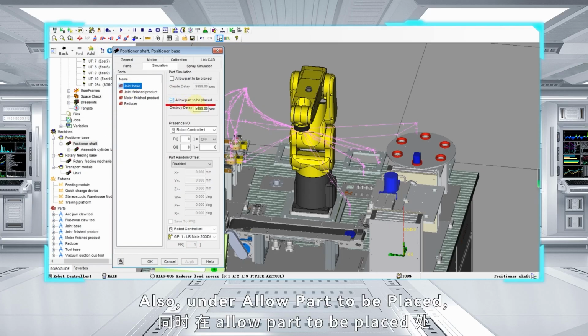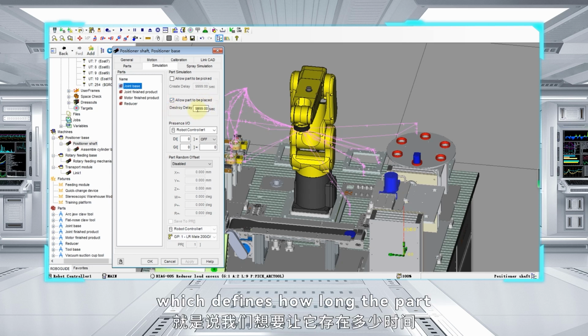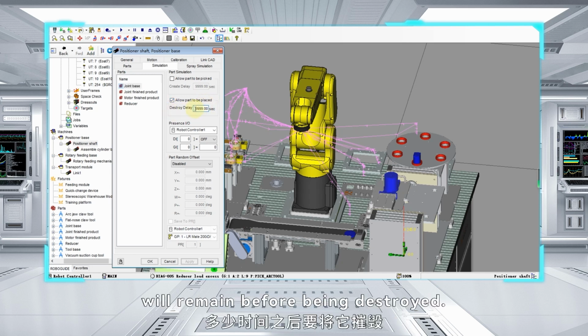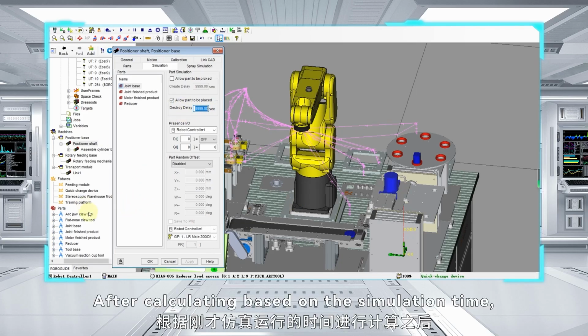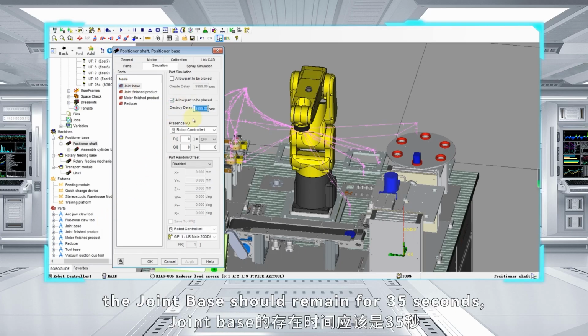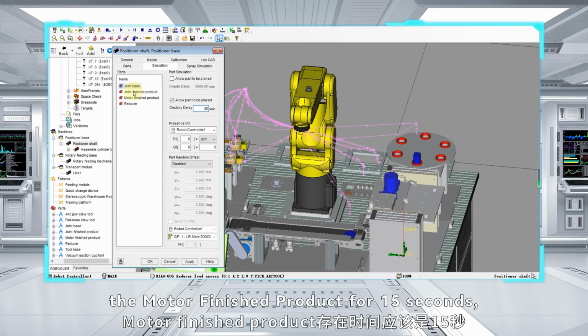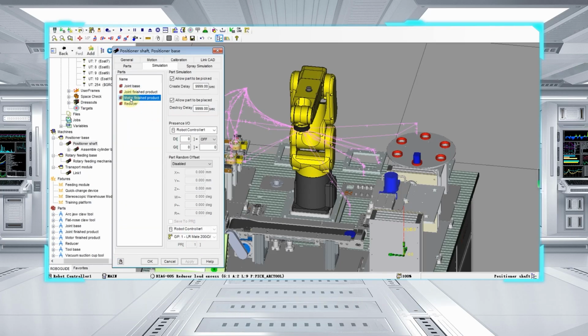Also, under allow part to be placed, there is a destroy delay, which defines how long the part will remain before being destroyed. After calculating based on the simulation time, we determined that the joint base should remain for 35 seconds, the motor finished product for 15 seconds, and the reducer for 10 seconds.